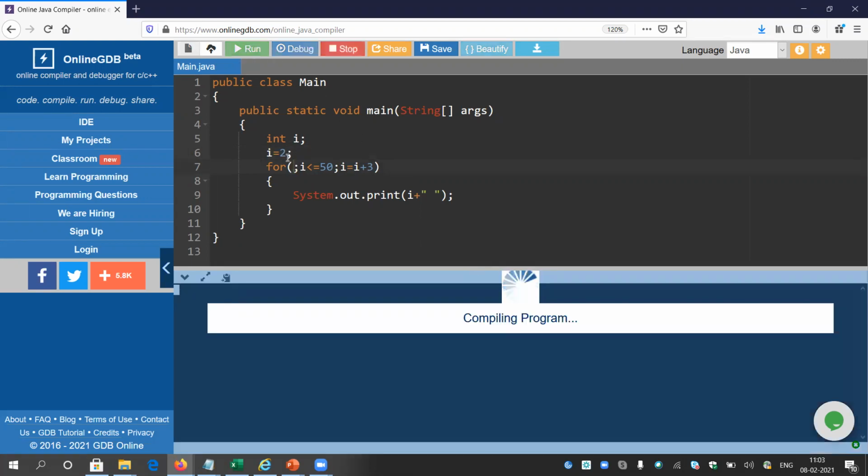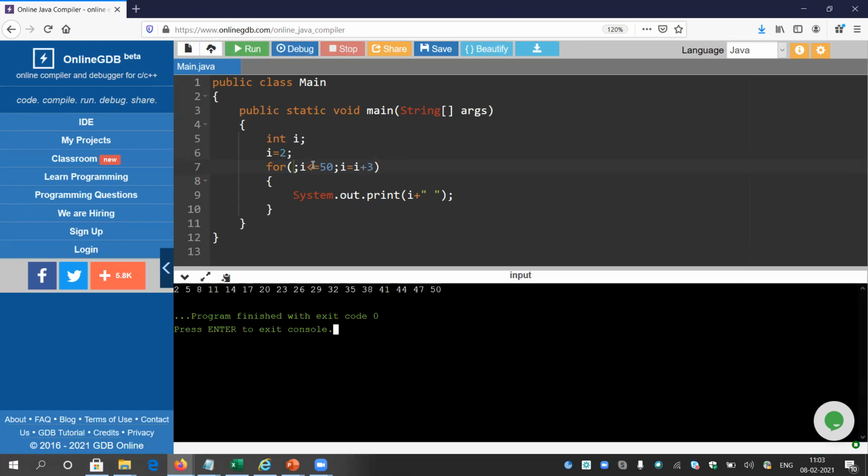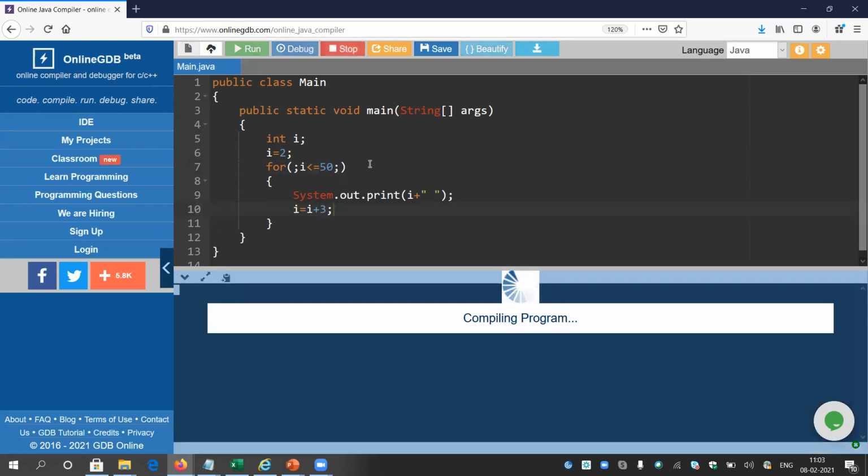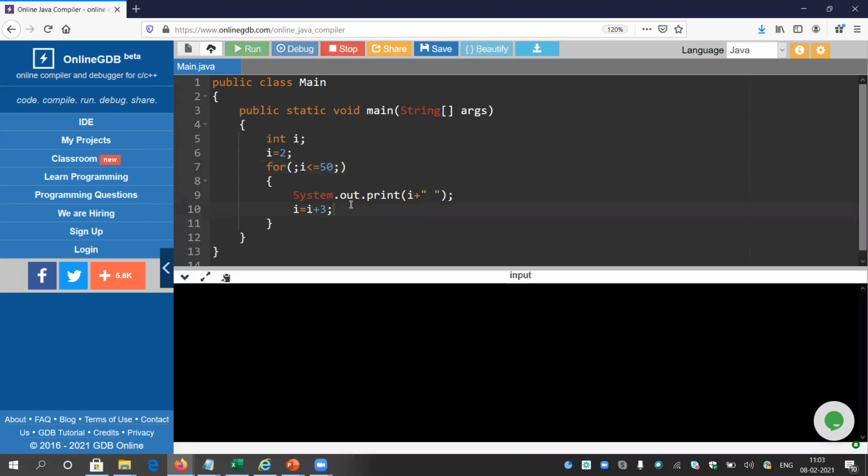So it is similar if you place this first part outside the for loop, means before starting the for loop. This part, the increment decrement part, basically comes at the last of the for loop body. So you can place it here as well. Okay, so let's check. It is giving the same series.